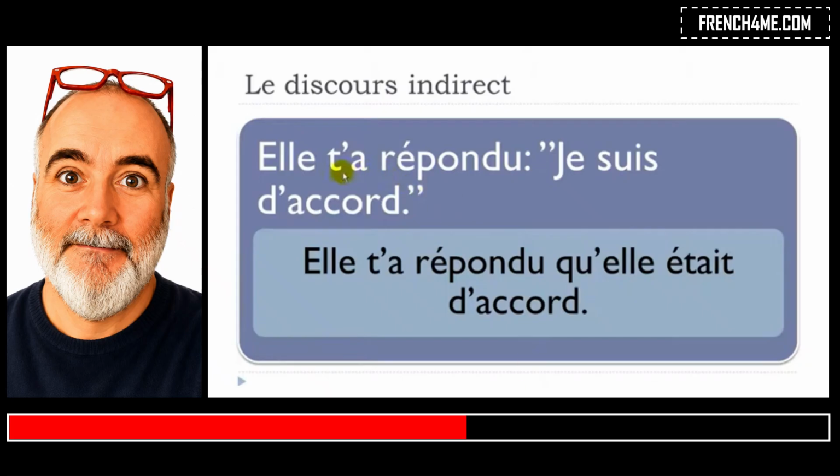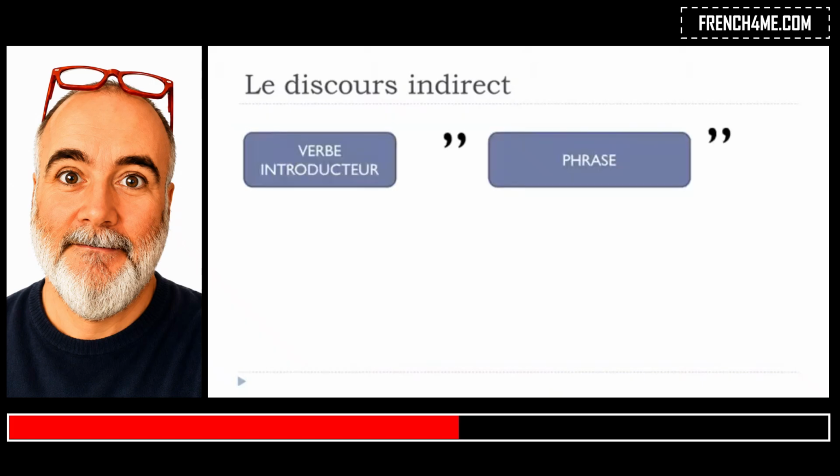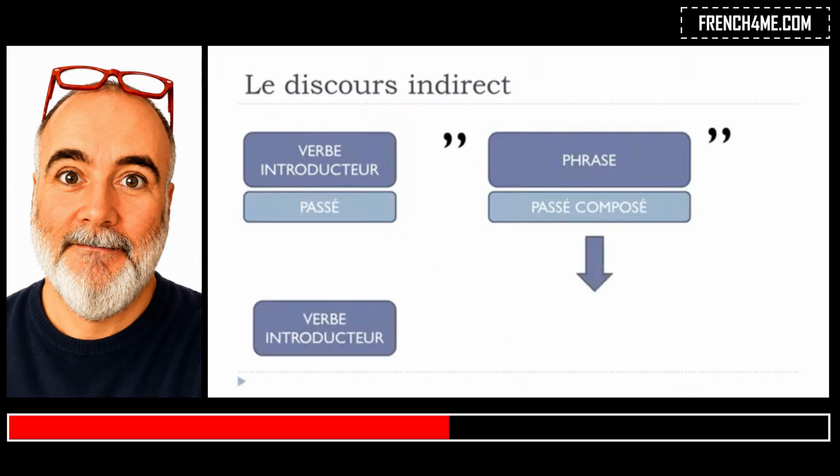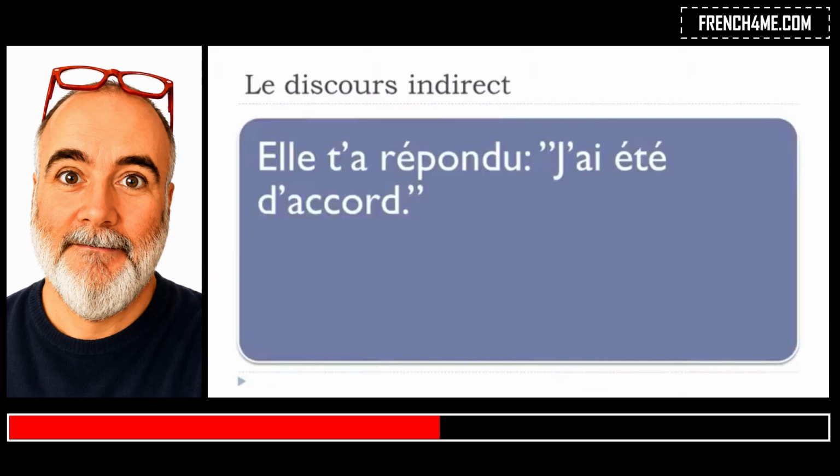In the first part you've got the past, and in the second part you've got the present form. Okay, so let's see now how we do it if we've got still the same thing, so the passé, and we've got in the second part the passé composé. Well, of course, the first part will stay the same as we saw, but then this passé composé form will become plus que parfait.